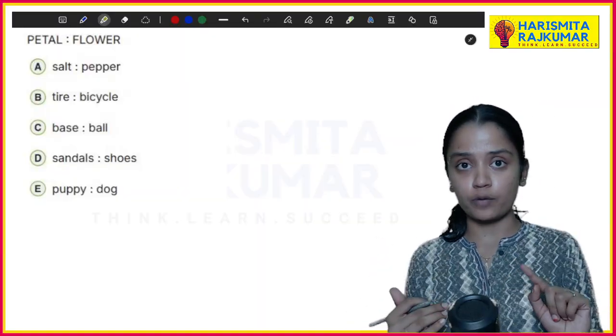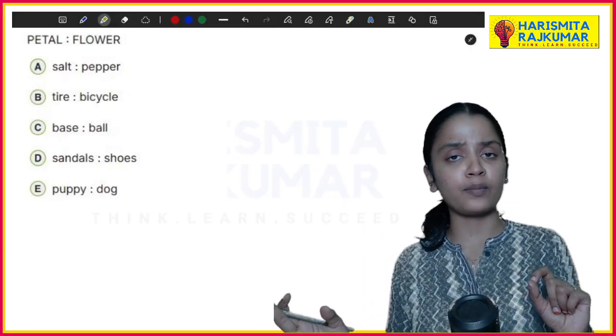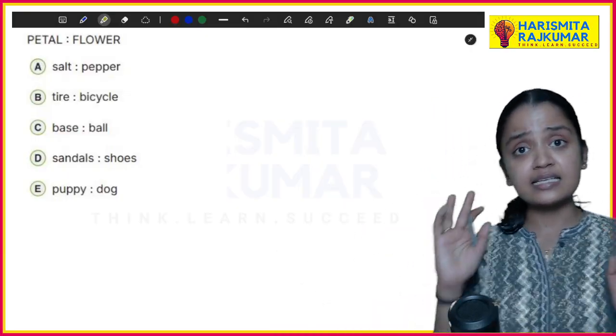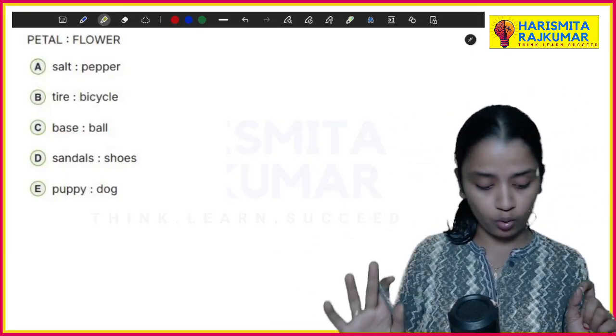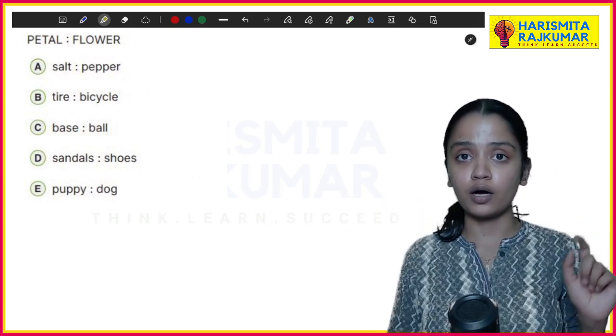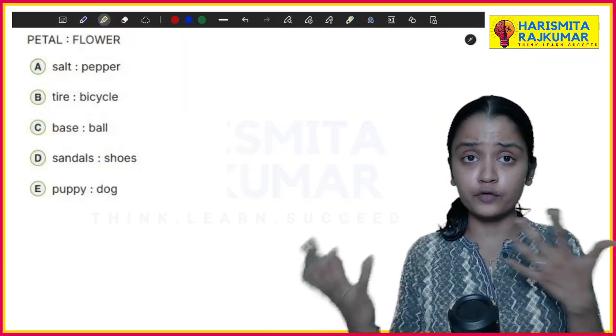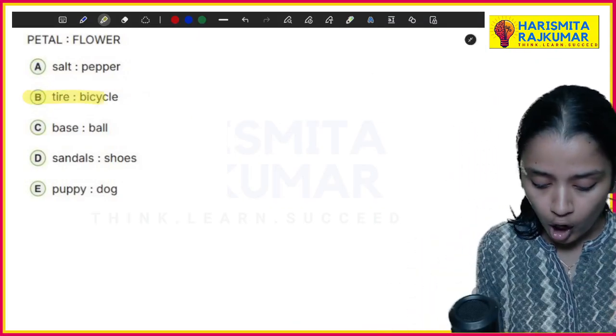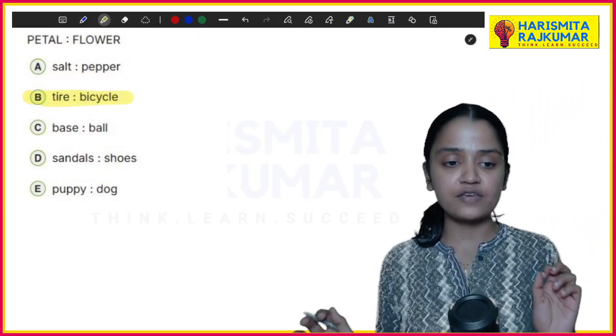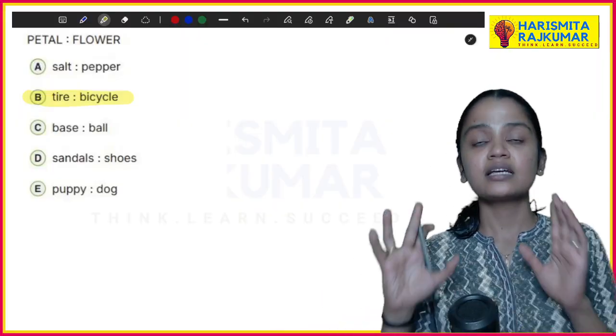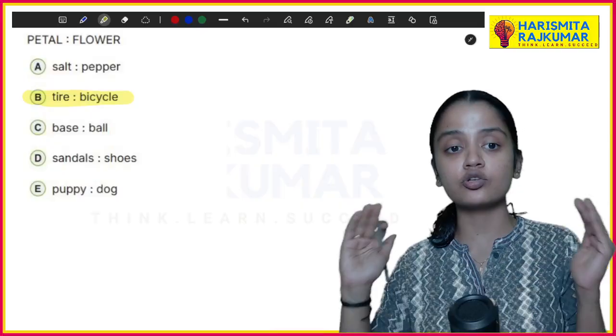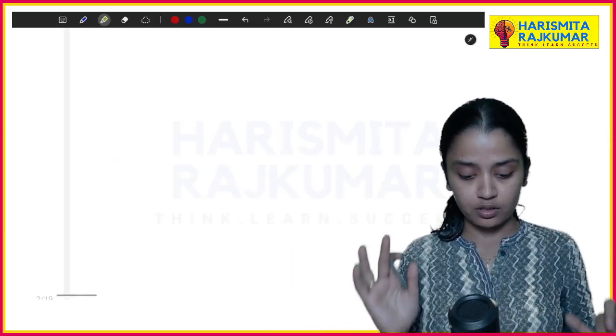Let's go to the next options. Base, is it a part of ball? No. Sandals, is it a part of shoes? No. Puppy, is it a part of dog? No. So only one option fits here, that is tire. Yes, it is a part of bicycle, so that is your right option.